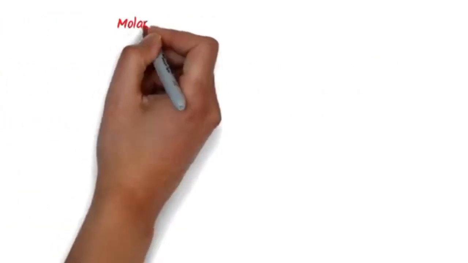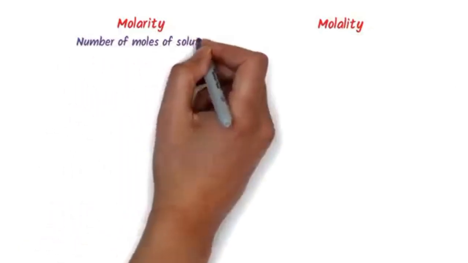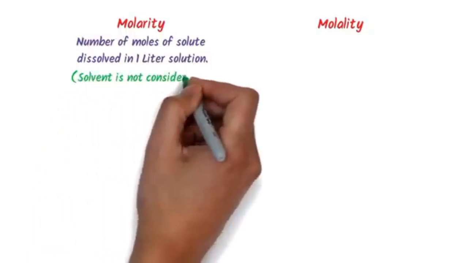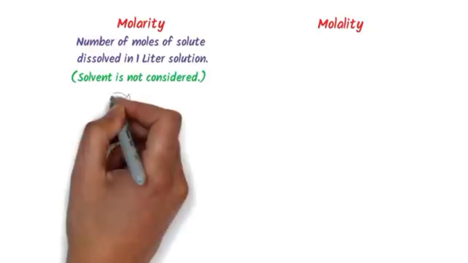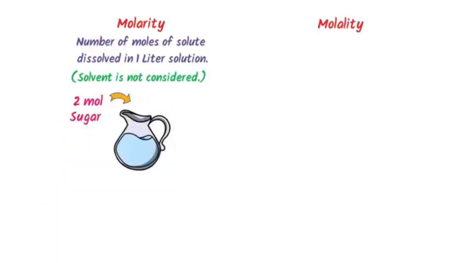The last topic is molarity and molality. Now molarity is the number of moles of solute dissolved in 1 liter of solution. Remember that we do not consider solvent in molarity. For example, consider some water in this object. I add 2 moles of sugar to this water. After adding 2 moles of sugar to this water, the volume of solution becomes 1 liter.